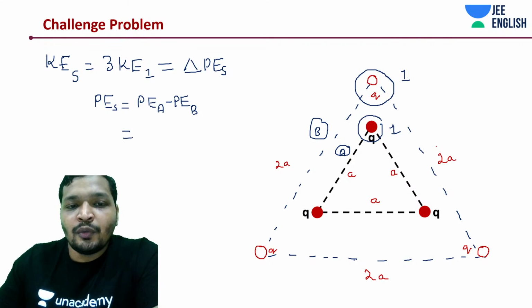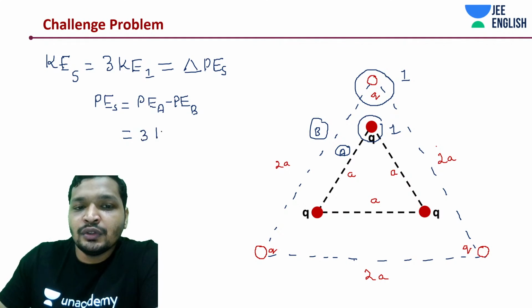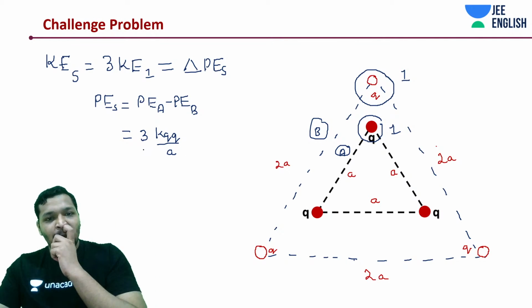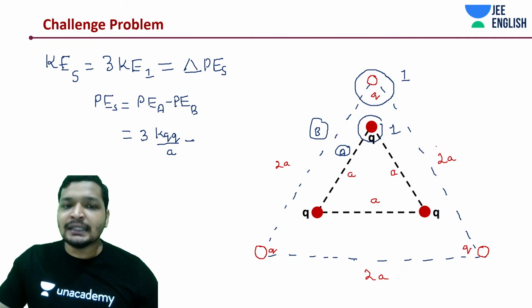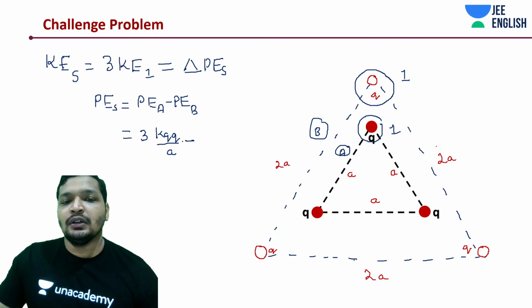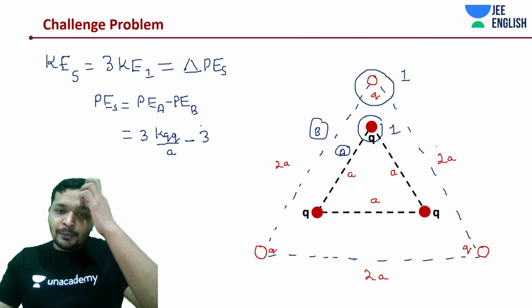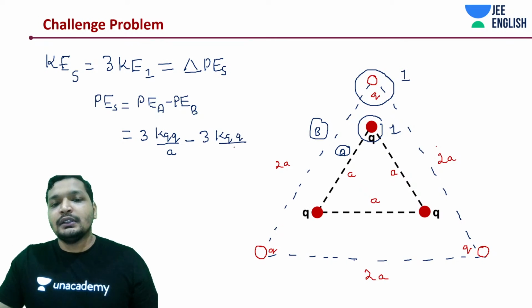As you know, what is the potential at position A? 3 into KQ by A. Minus that of position B, 3 into KQ by 2A.